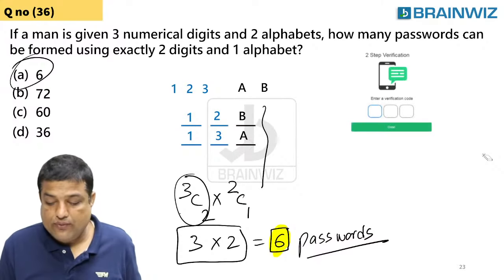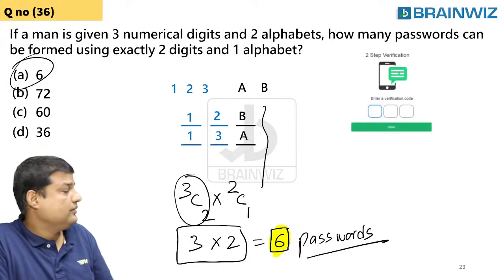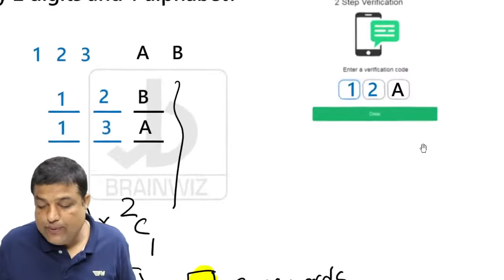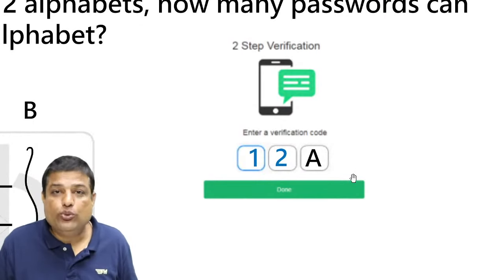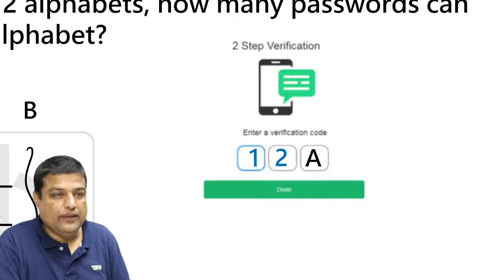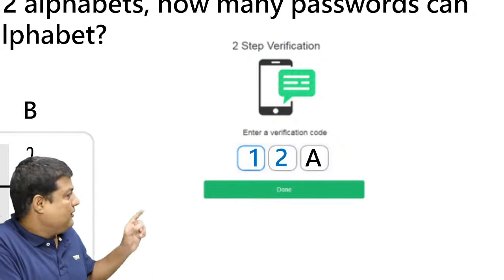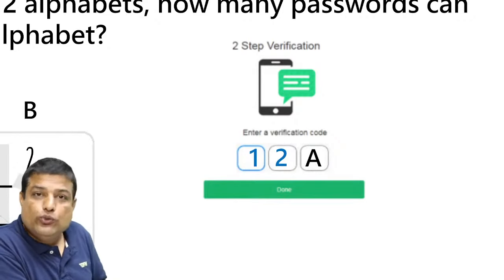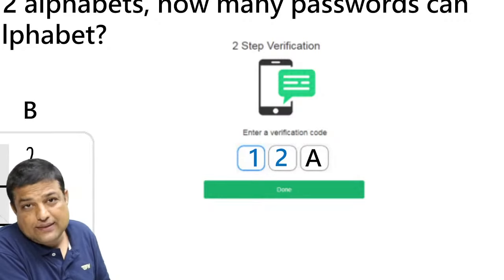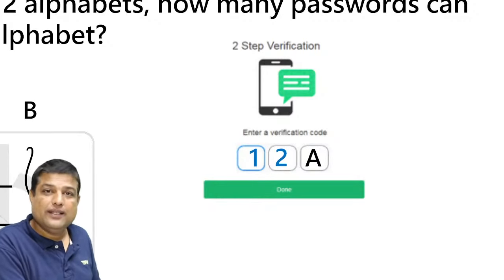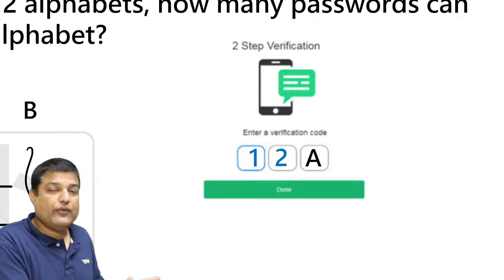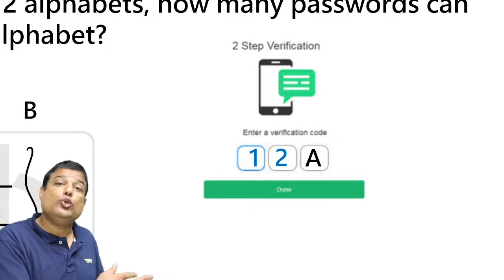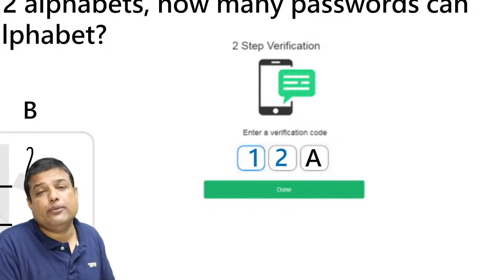Here we got 6 passwords. For example, you know that you have got a password called 12A. Let's imagine, everybody. Now let's see the concept here. Why don't you think that 12A is a password? I can just shuffle them and say A12. Guys, don't you think that can also be different? 12A is different from A12. Am I right, everybody? It can be different from 21A. All these are different passwords.